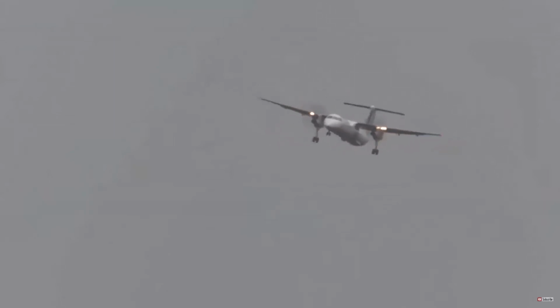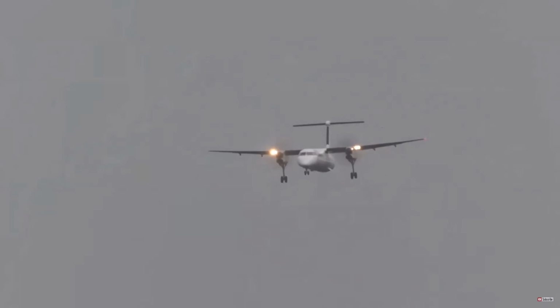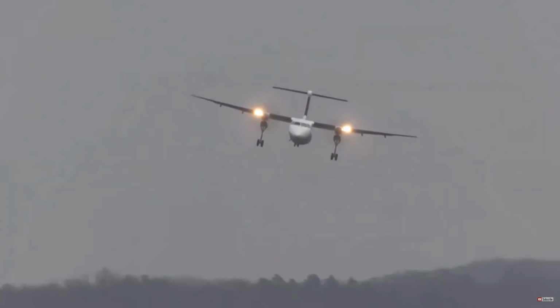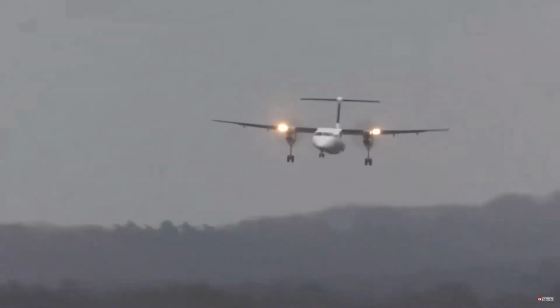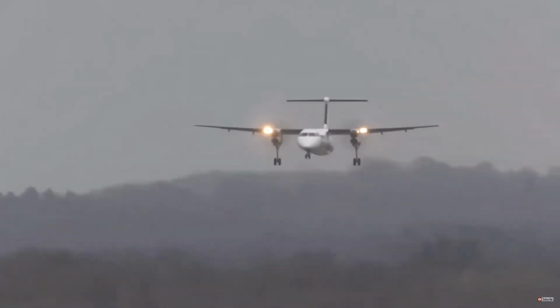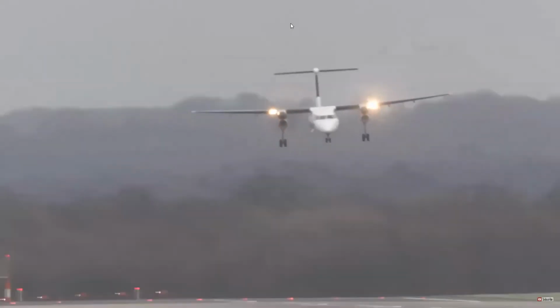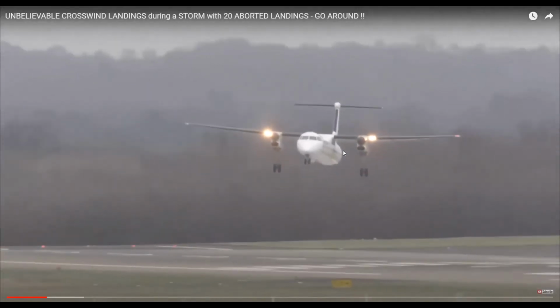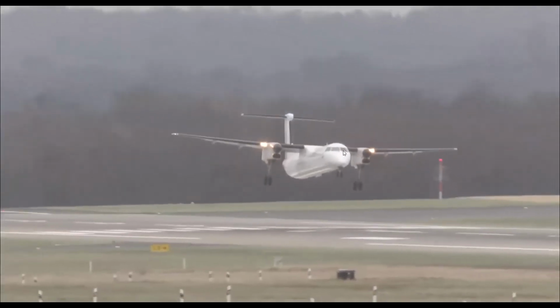It is trying to come in on the original path, but due to the crosswind the aircraft is having additional air movement. This is obviously a dangerous situation for the pilot to control, but you have to design your aircraft to withstand this problem also. Crosswind landing is the biggest thing that each and every pilot needs to be trained for, especially.